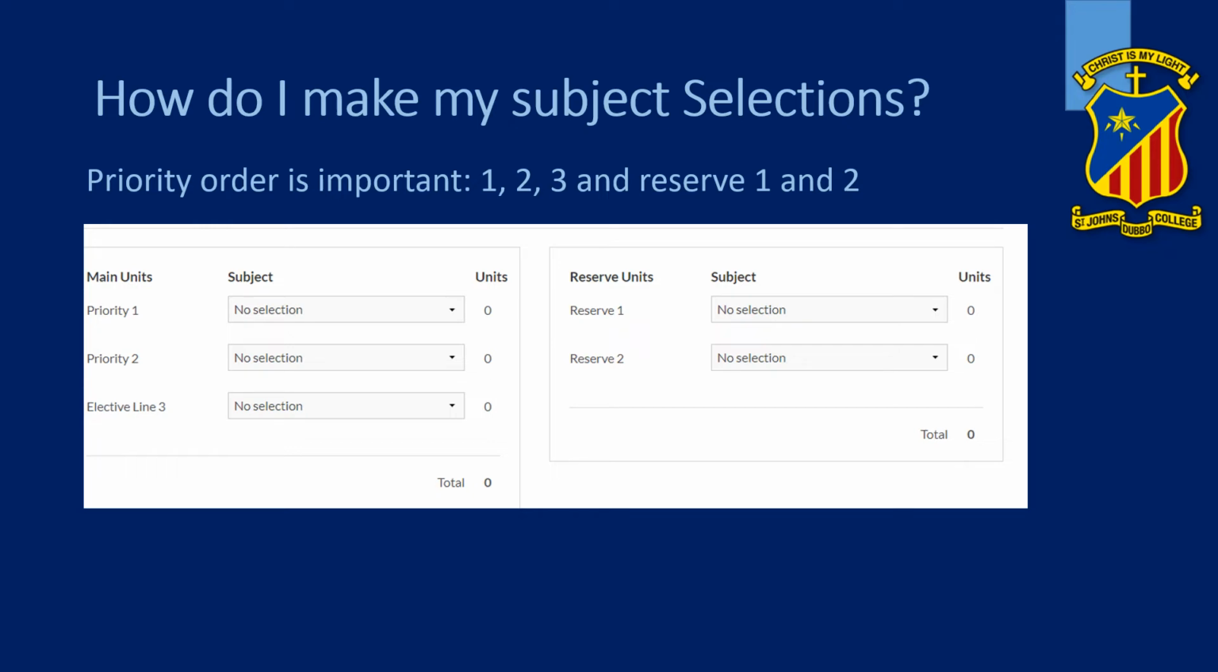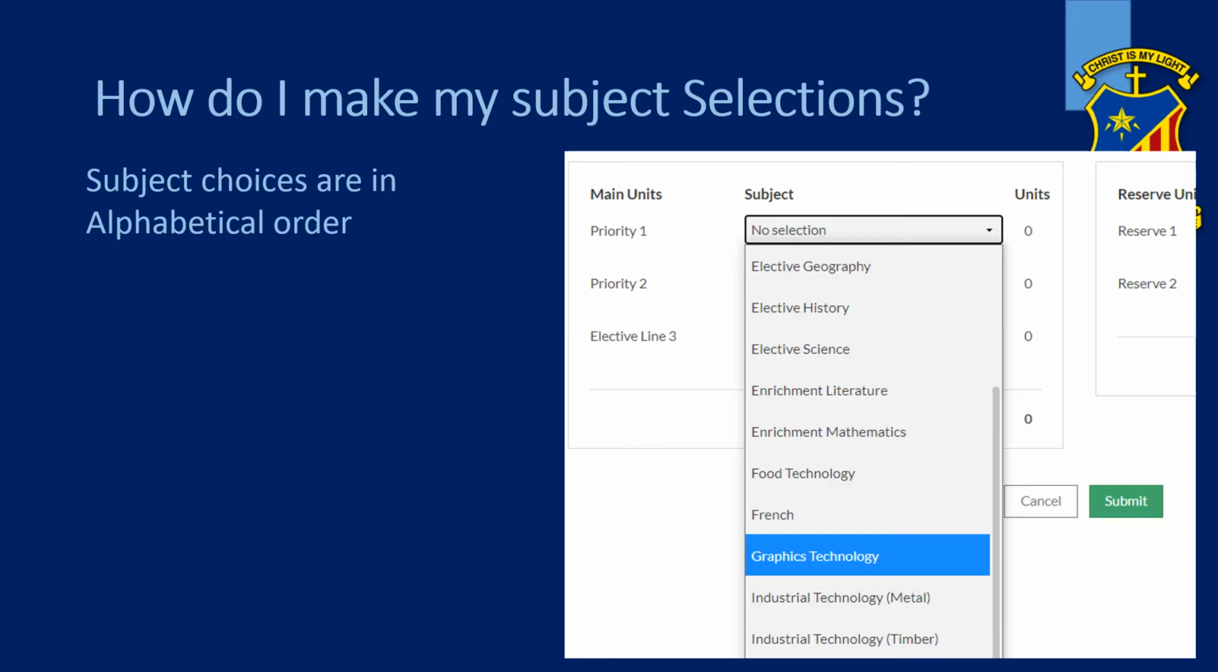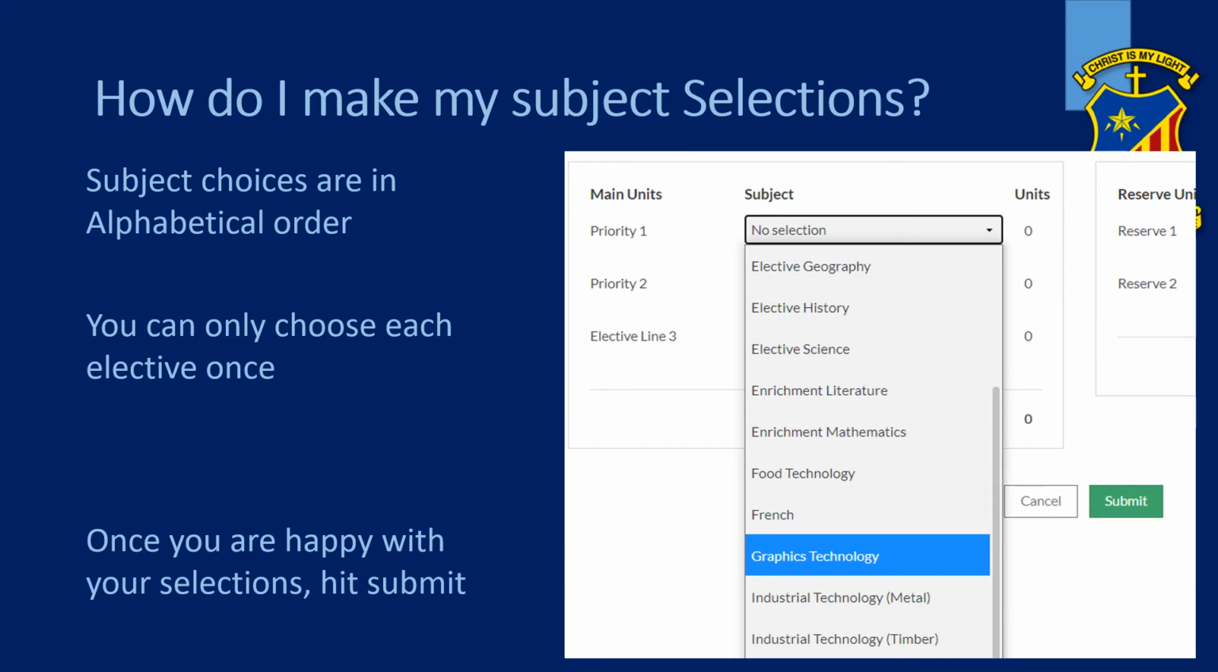Reminder, if you're doing maths or English electives, it has to go into elective line 3. With your reserves, they should really be priority 4 and priority 5, okay? Don't waste them, because occasionally we do need to use them. Just once again a reminder, if you want to choose elective maths or literature, choose it on elective line 3. So how do you make your subject selections? First of all, when you go to the drop-down box here, you'll notice that the subjects are in alphabetical order. You can choose each elective only once. Once you're happy with your selections, simply click on Submit.